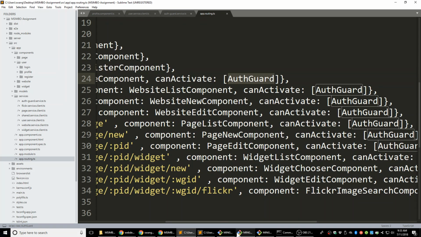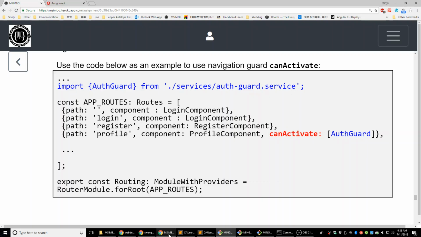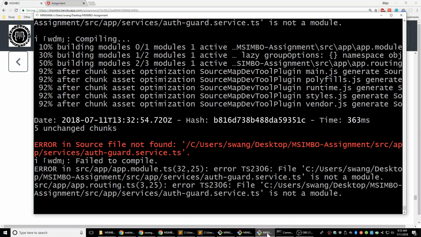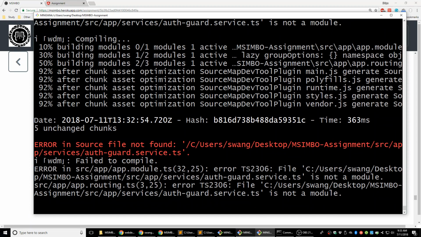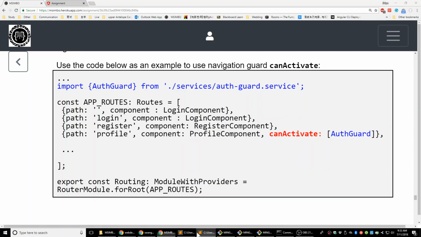Let's try if that works. I think that's it, right? Yeah, that's it. Let's restart the server. Something wrong here. Fail to compile. It's not a module. What?